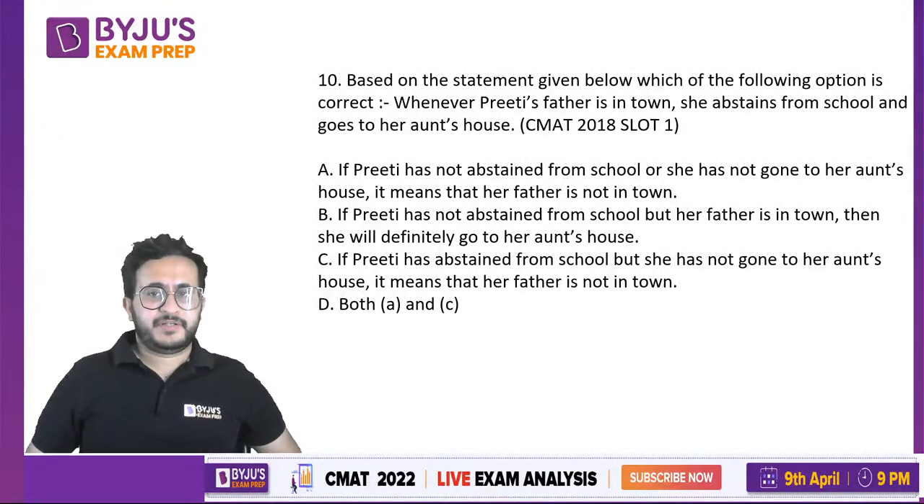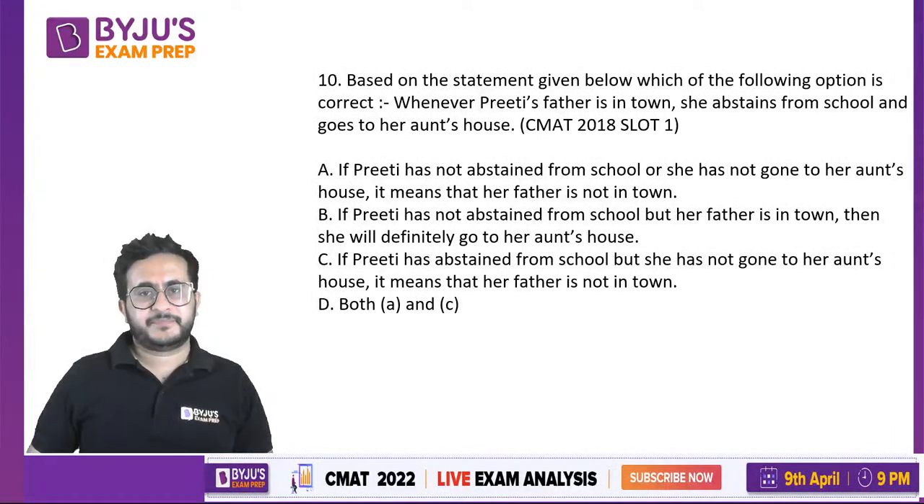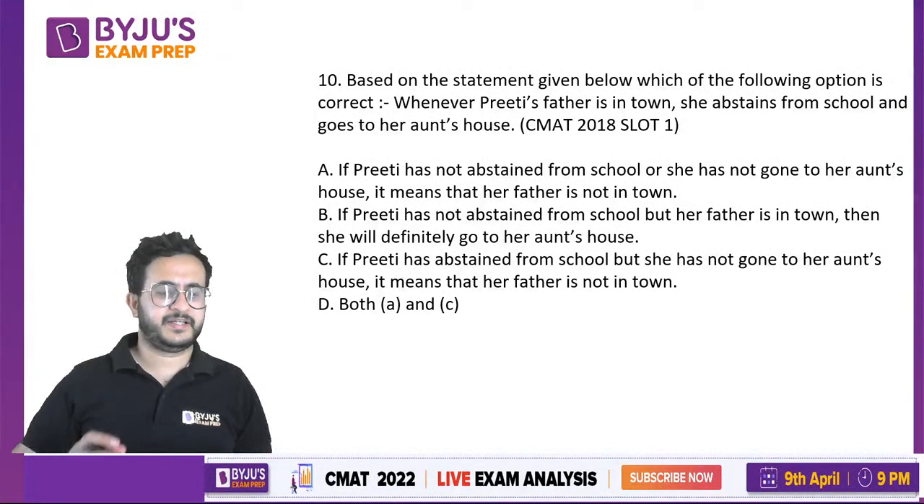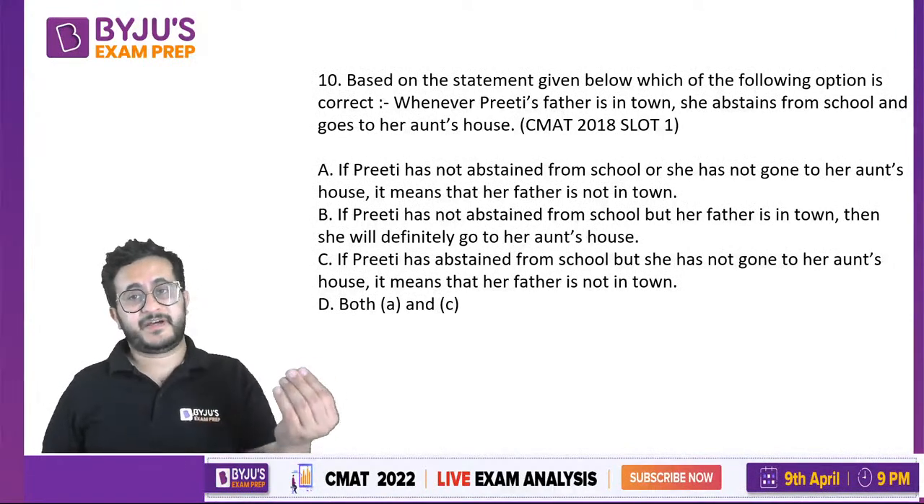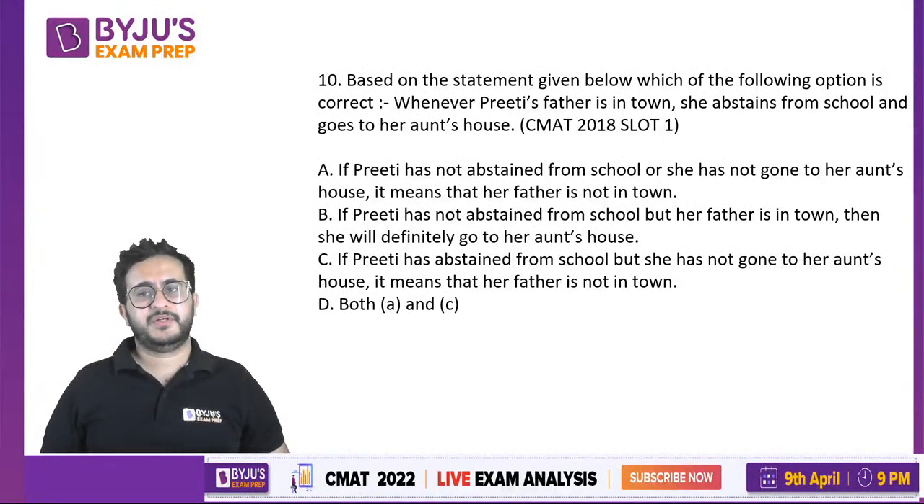Based on the statement given below, which of the following options is correct? Whenever Preeti's father is in town, she abstains from school and goes to her aunt's house. Now this is basically finding the reverse of a logic. It says that whenever Preeti's father is in town, she abstains from school and goes to her aunt's house.